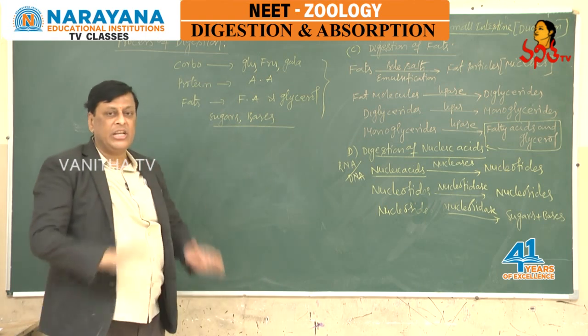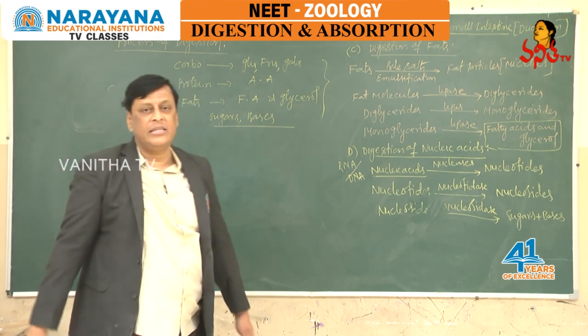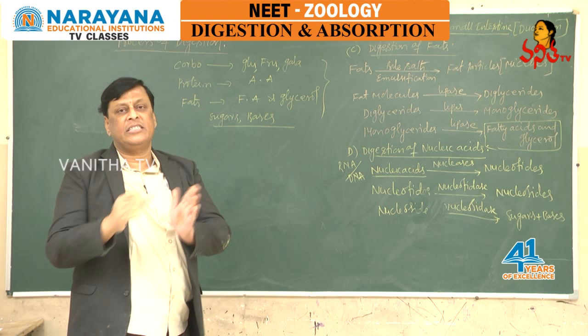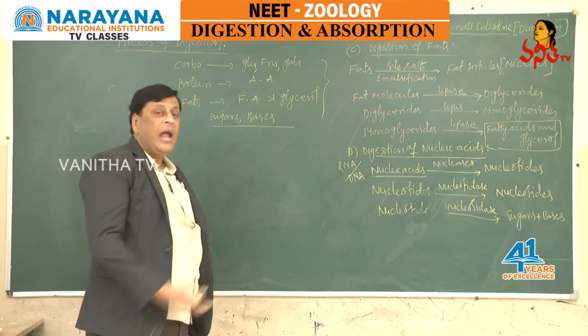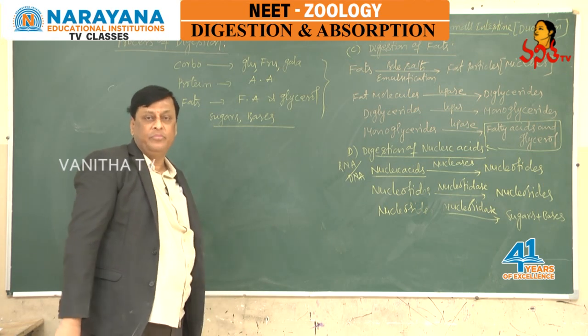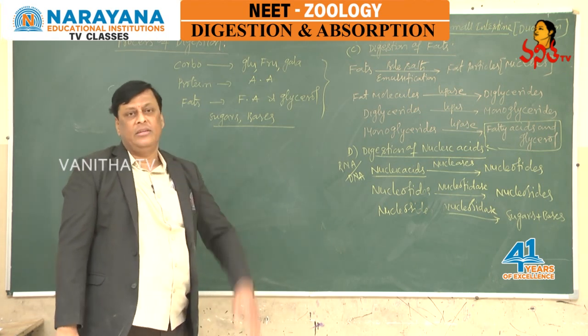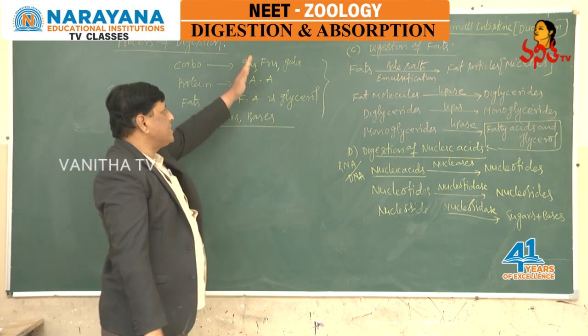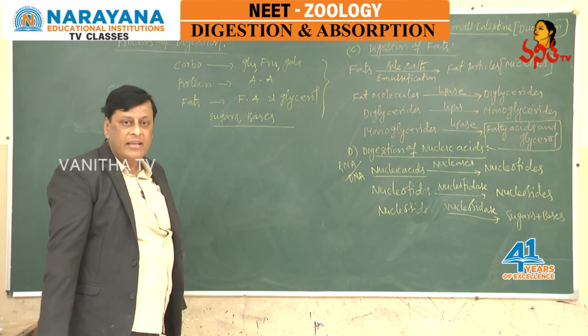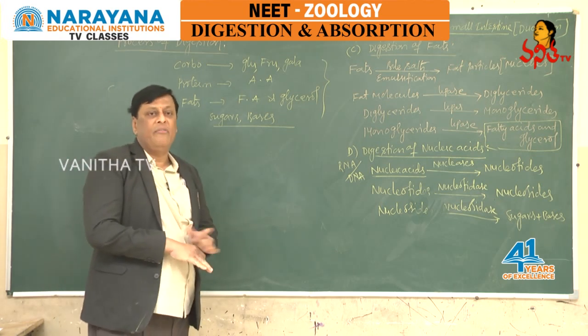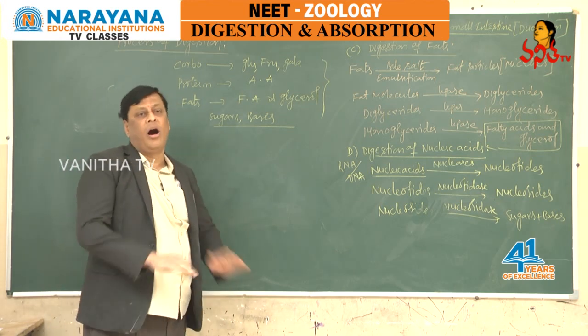Once digestion completes in the duodenum, digested material and undigested substances will pass into the jejunum and also through the ileum. While passing through this ileum, all the digested material will get absorbed into the blood, whereas undigested material will pass through the colon.